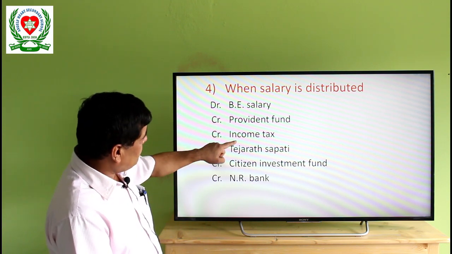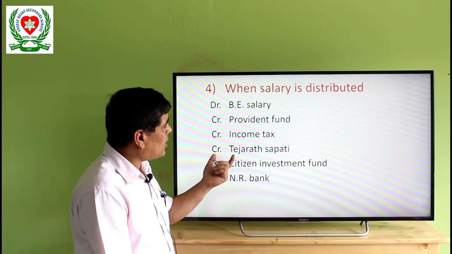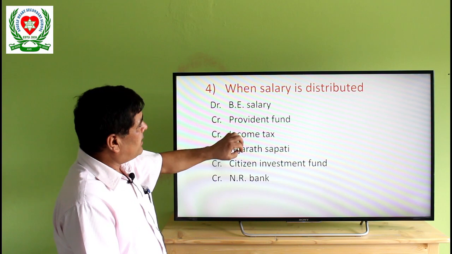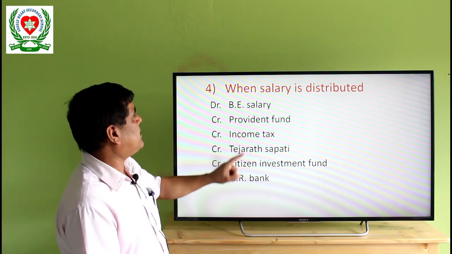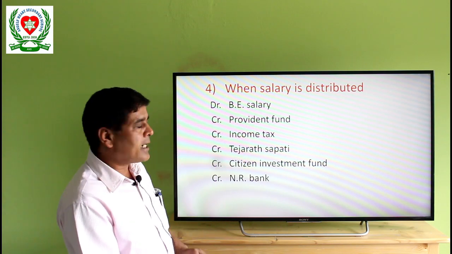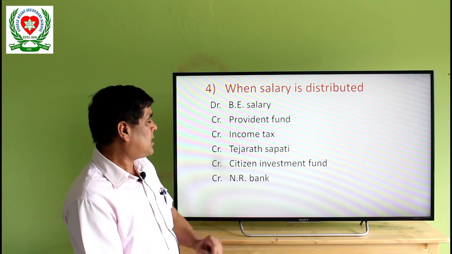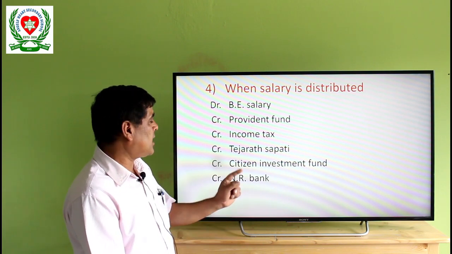Personal loan and these items are deducted from the salary, so all are credited, and the remaining amount is paid to the employees by issuing a check.